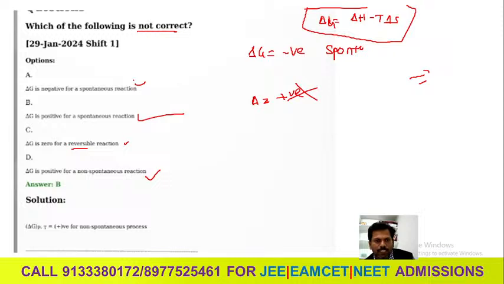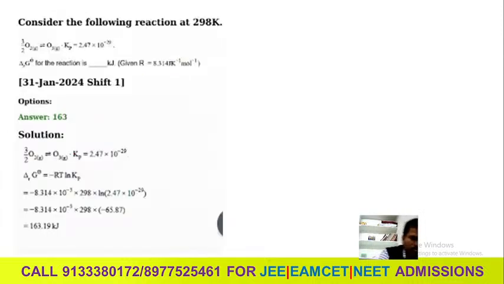Okay, now these statements are correct, but here they are asking for the not correct one. That's why the others are wrong, but this is the right answer. Okay, you know that delta G should be negative for the spontaneous reaction. Here they said positive. So this is wrong, so this is the correct answer. It is very important. You can be asked number of times. Okay, yes. Next another reaction they are asking.